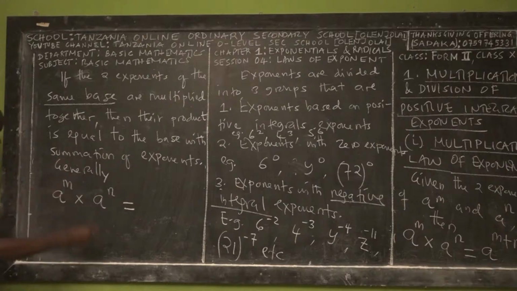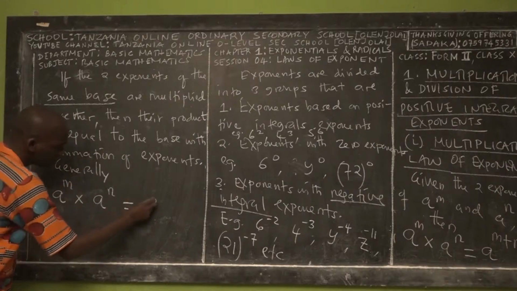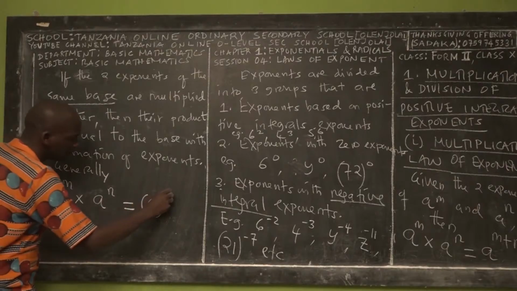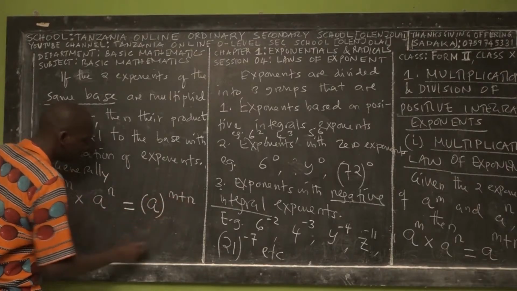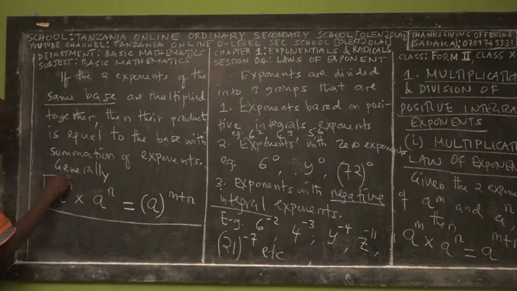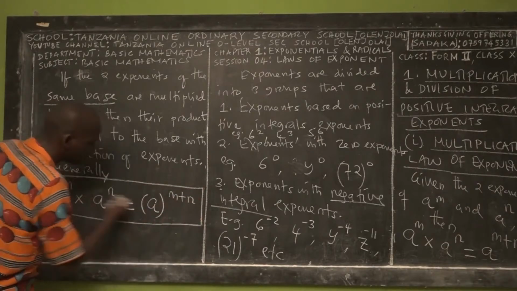Then the product is equal to the base, which is a, to the power of the summation of the exponents. The exponent of a here is m, and the exponent of a here is n. So the summation is m plus n. So this is the law of multiplication of exponents. You have to remember it for the rest of your life.